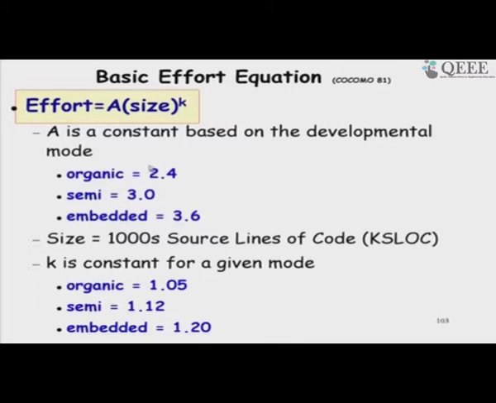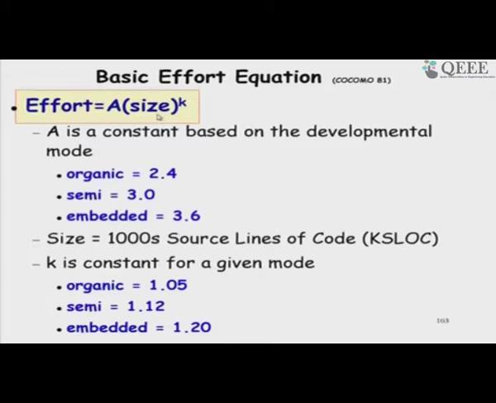So, that increases by like 50%, and the scale factor here, as the exponent, can vary from 1.05 to 1.2. So, this can vary the effort considerably, because it is on the exponent. So, even a small change here may vary it quite a bit.